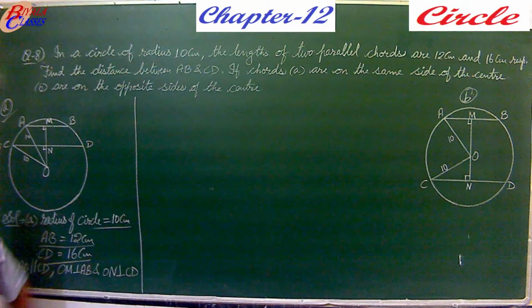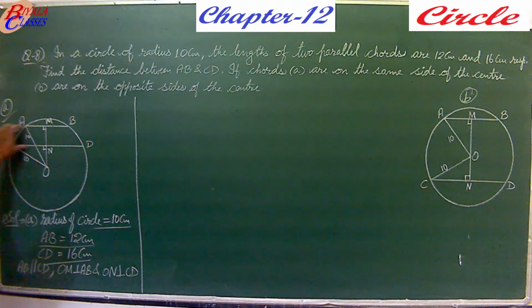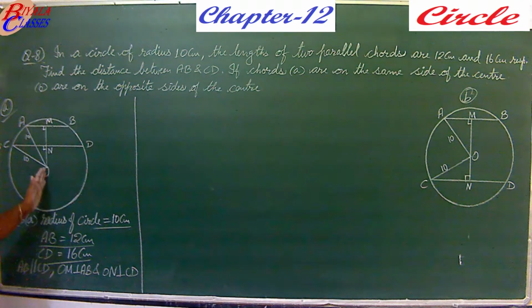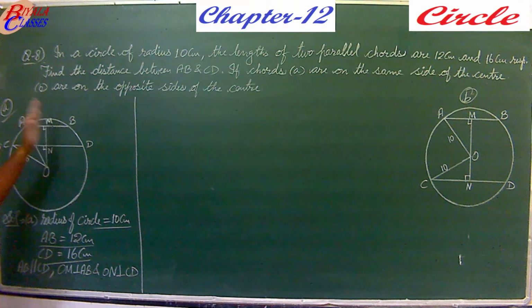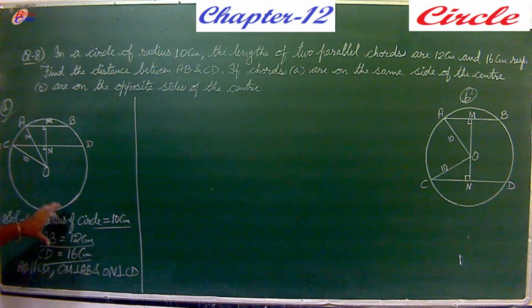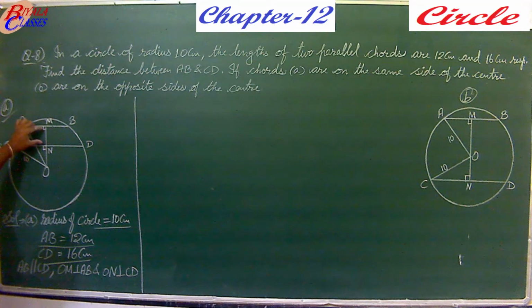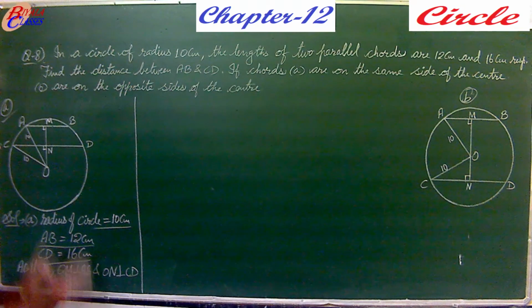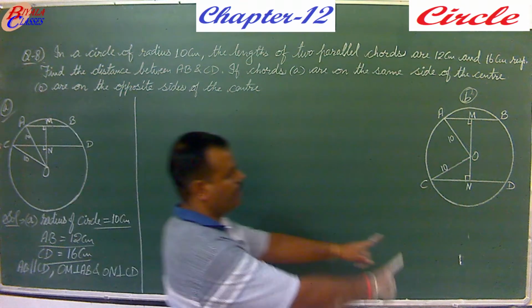Just in the previous question we have done it. Two parallel chords are there, so perpendicular drawn on one chord will also be the perpendicular drawn on the other chord. So here what we have to calculate now, we have to find this distance MN, the distance between the two chords. Same is the situation here in second part also.